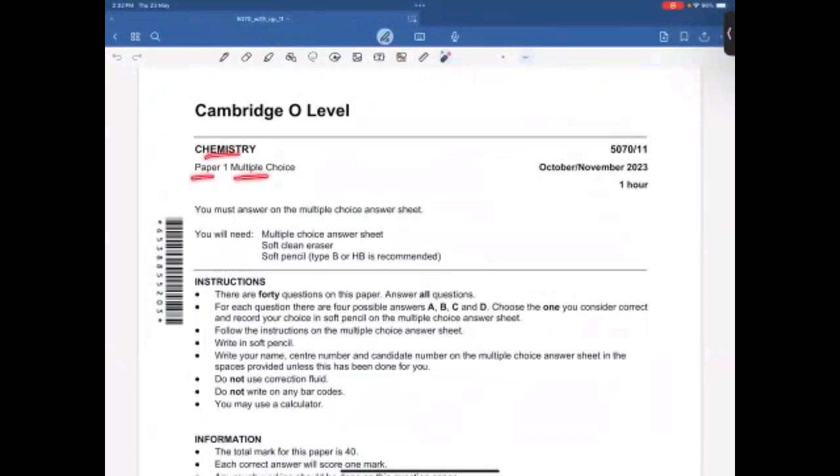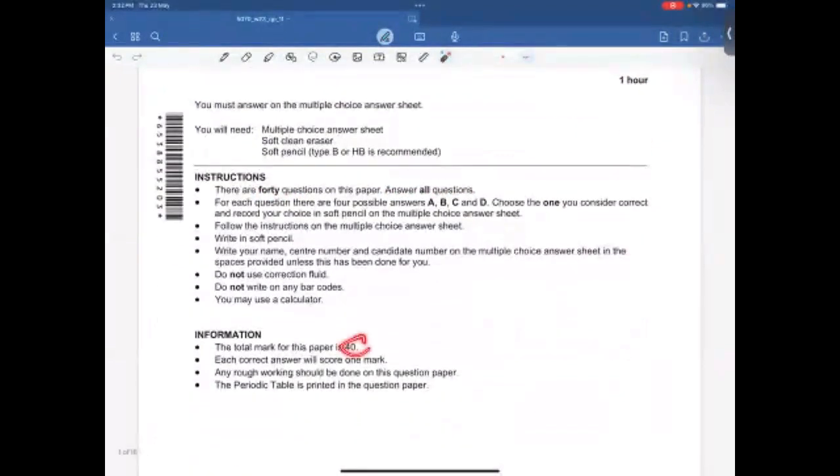So let's start chemistry paper 1 multiple choice, October-November 2023, variant 11. The duration of this paper is 1 hour. You will get 40 questions in the paper and you need to attempt all of them. The total mark for this paper is 40.